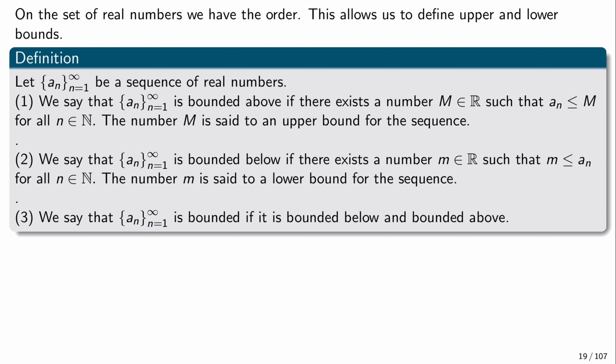This is a slightly different definition in the case of the real numbers, because previously we said that the sequence is bounded if it is contained in some symmetric interval. So let us prove that this definition is exactly equivalent to the previous definition.